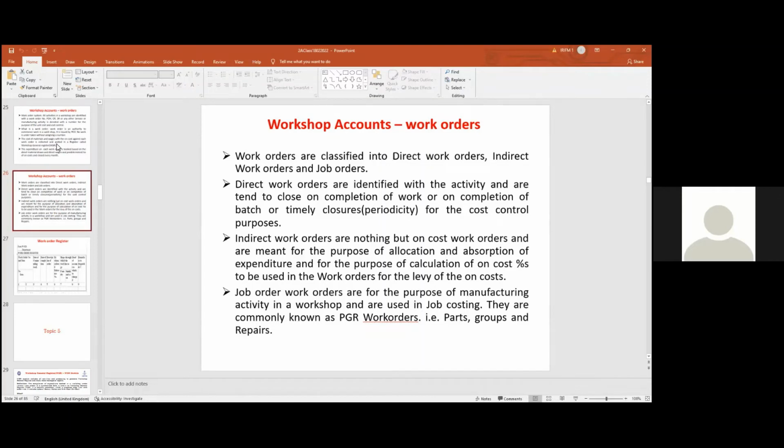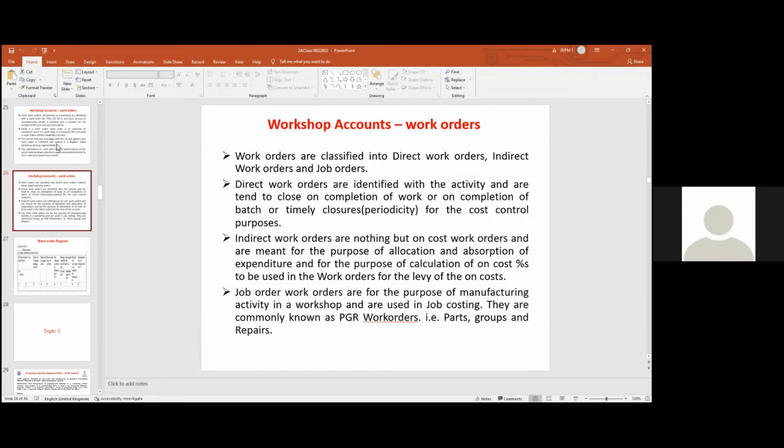For example, I wanted to outsource this activity to outside. What rate can I outsource at? So for that purpose, I will put that activity, manufacturing of a brake block, under a job order. I will put a job costing system in that and see what the unit cost is based on this process. How much is my unit cost while I'm making it for the workshops, and what would it be if I purchase from the market.